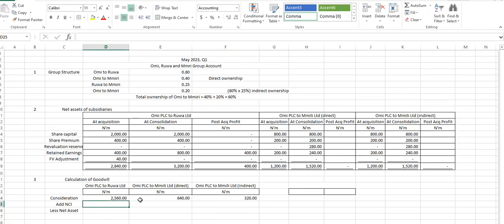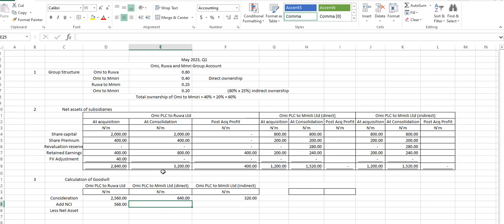Yes, our NCI, I think, is 20% of 2840, which is 568. Is it 568? Yes, sir. What's 40% of 1,200? 480. What's the direct ownership we have?